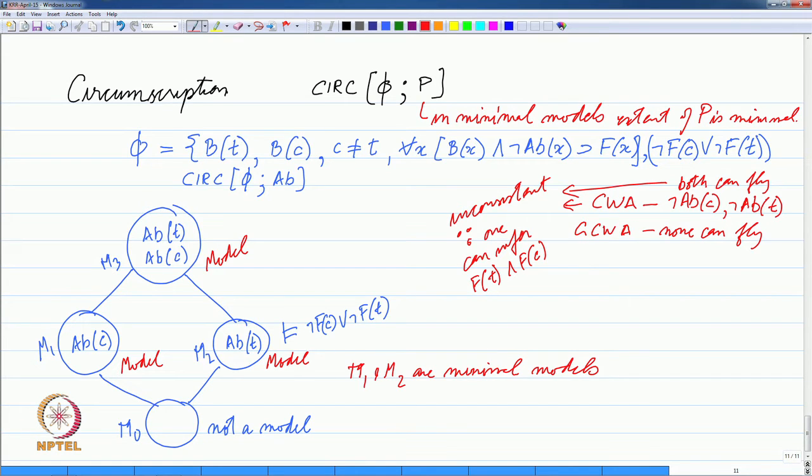But if you look at this statement, let me write it like this. Let me go back to using blue. If you look at this statement and the abnormality predicate as before, this entails flies Vt or flies Chili.